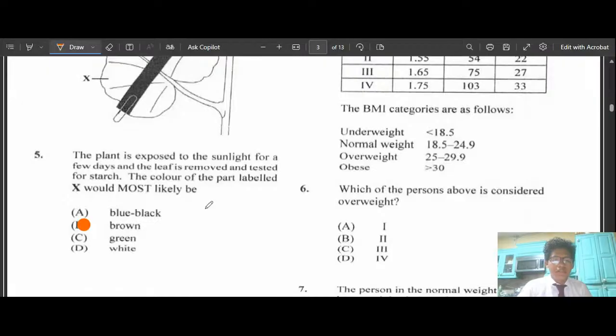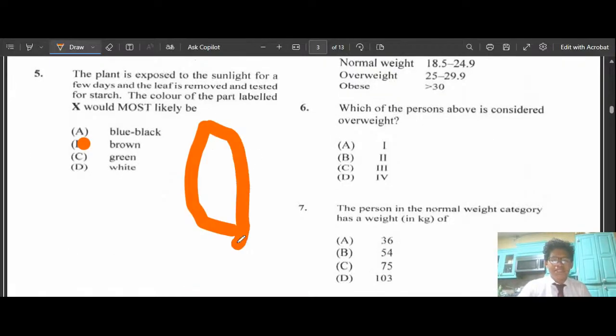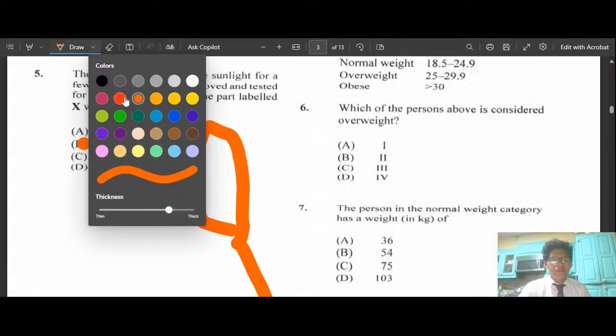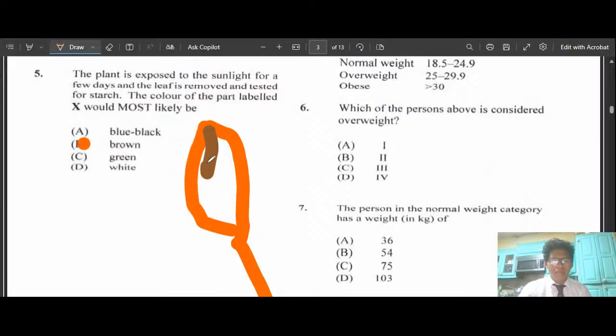If you just left a leaf outside for a long period of time, it will eventually start to turn brown. It will eventually start to develop a brown color. It will not turn blue-black. It will not turn white.